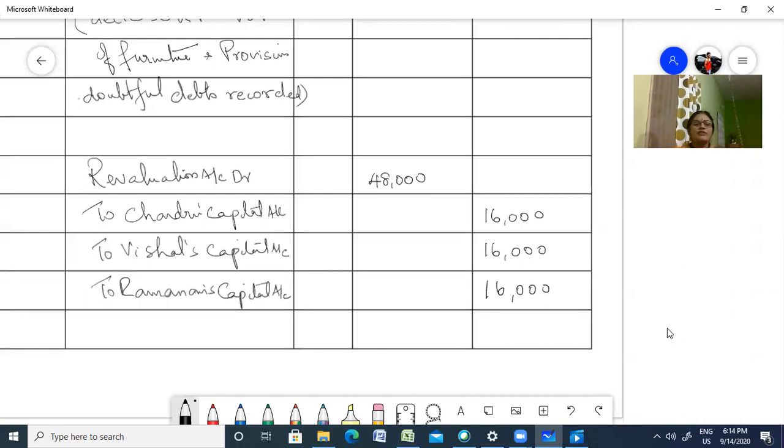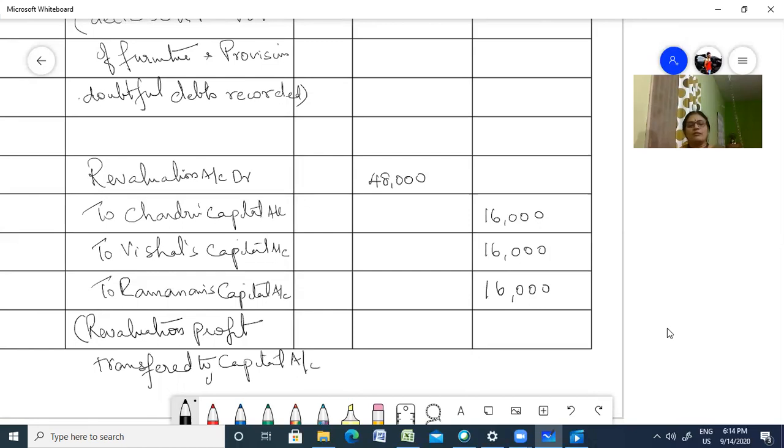So being revaluation profit transferred to capital account of all partners.